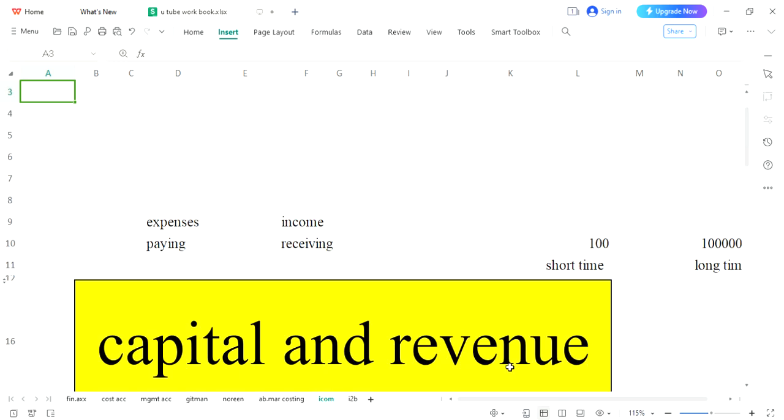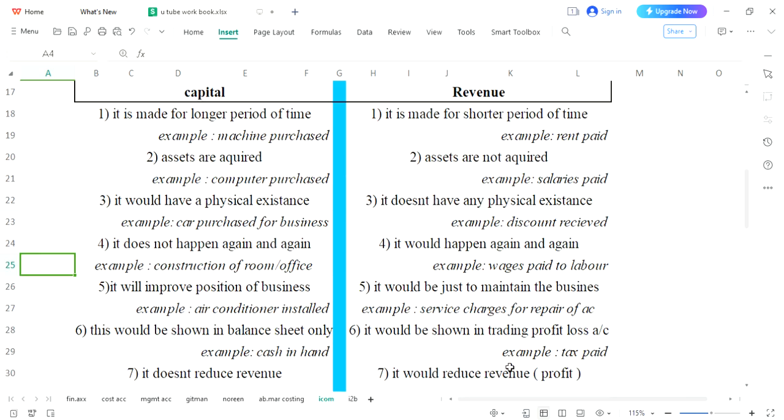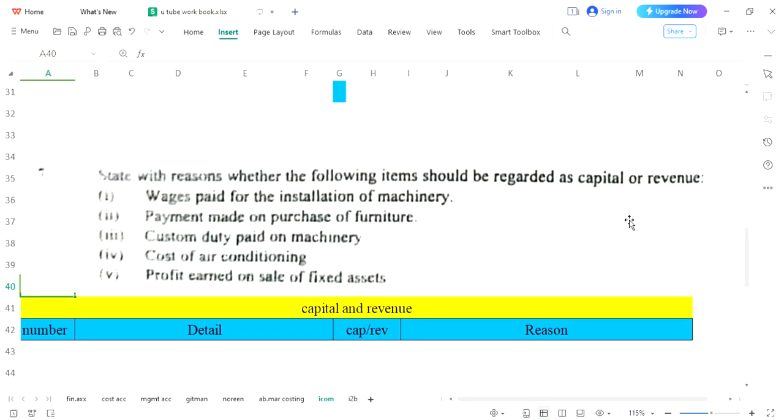And as you know, these reasons are already discussed over here, and any one reason from revenue or capital we can use. But we will try to see the closest possible reason to be written over here. All right, now we are open to start our question.